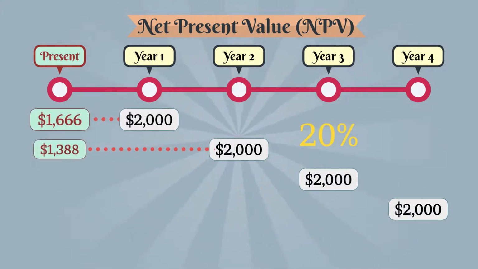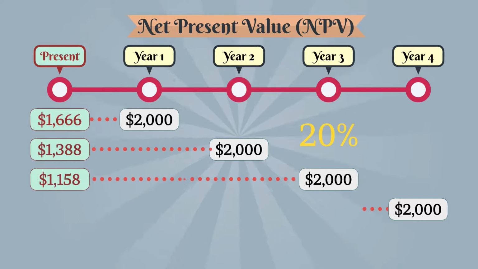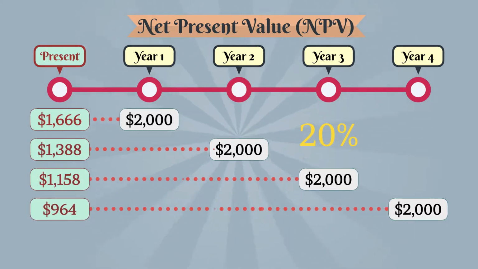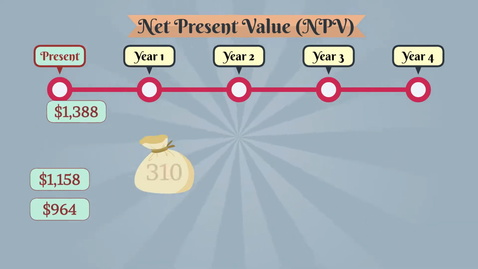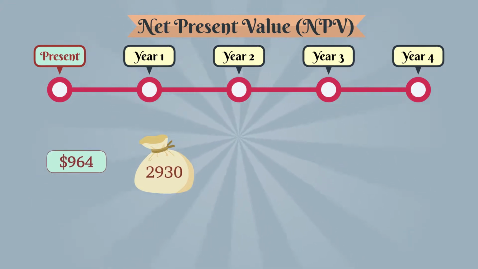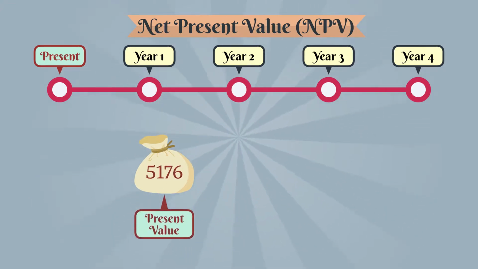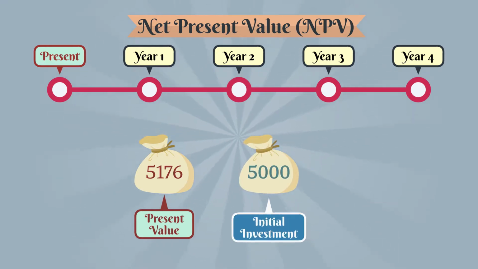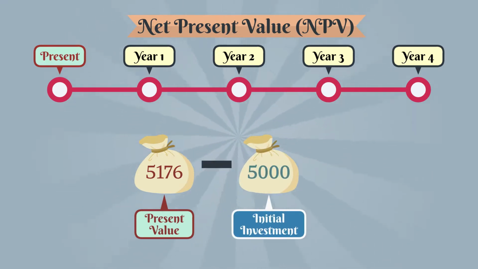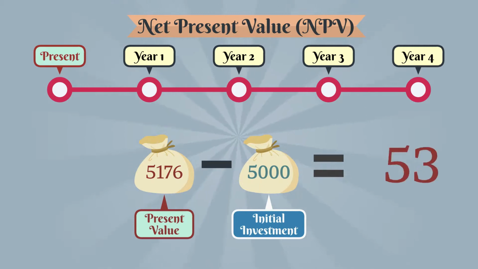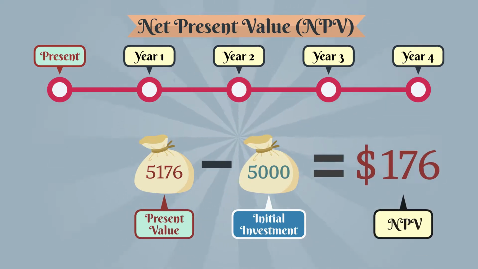After the future cash receipts of $2,000 for 4 years are discounted to their present value, they are to be combined and the total present value of those receipts is $5,176. Since the initial investment is $5,000, therefore NPV, in this case, is plus $176.